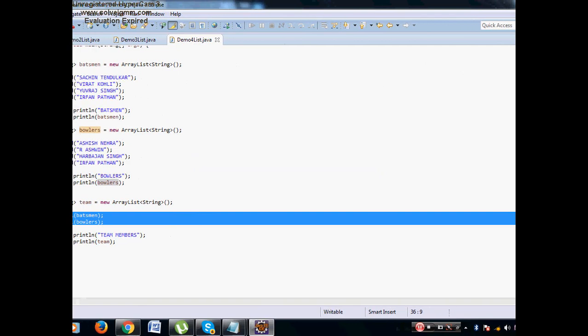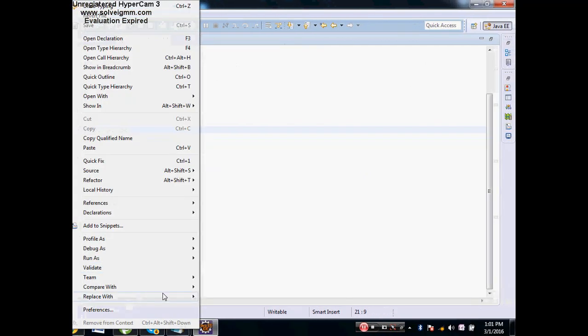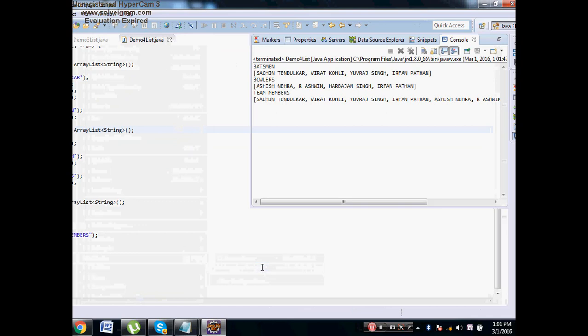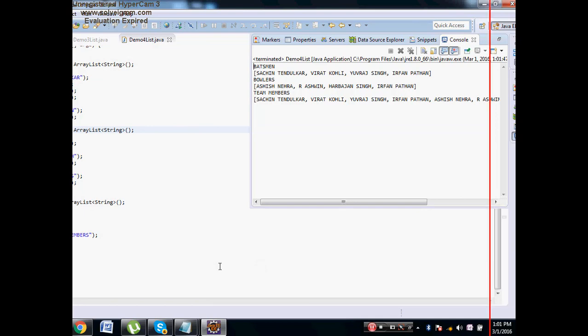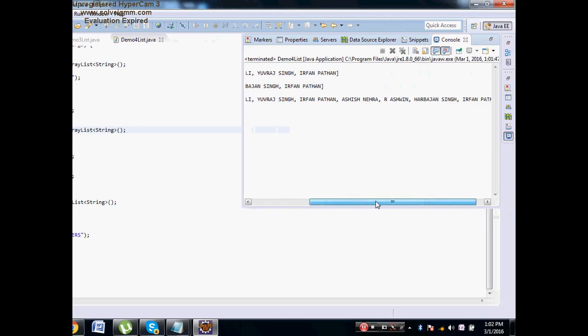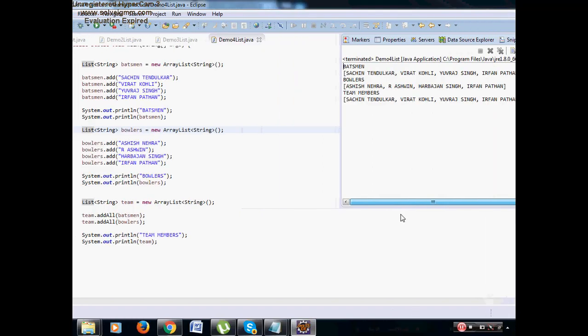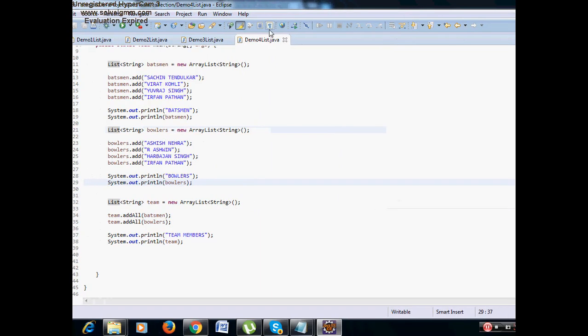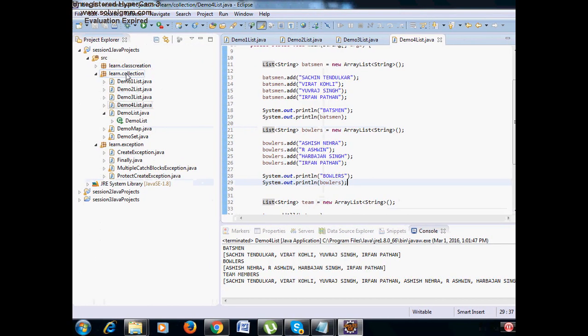Now right click, run as Java application. If you see, batsmen: Sachin Tendulkar, Virat Kohli, Yuvraj Singh, Irfan Pathan; bowlers: Ashish Nehra, R. Ashwin, Harbhajan Singh, Irfan Pathan; and the team members is a combination of all: Sachin Tendulkar, Virat Kohli, Yuvraj Singh, Irfan Pathan, Ashish Nehra, R. Ashwin, Harbhajan Singh, Irfan Pathan, because it allows duplicates. Clear with this? This is how you do combination of two lists.